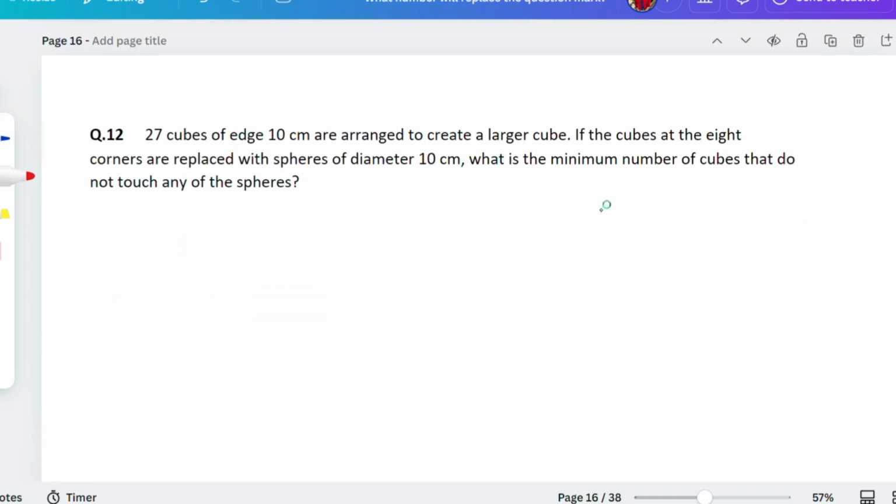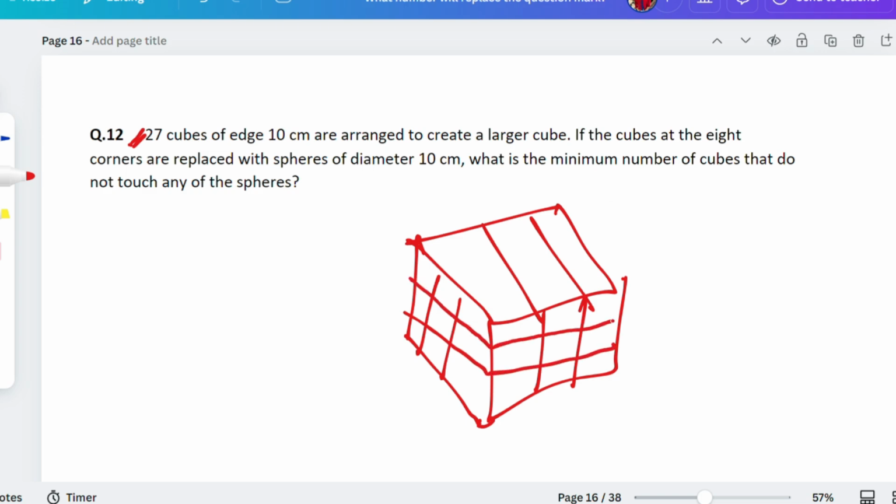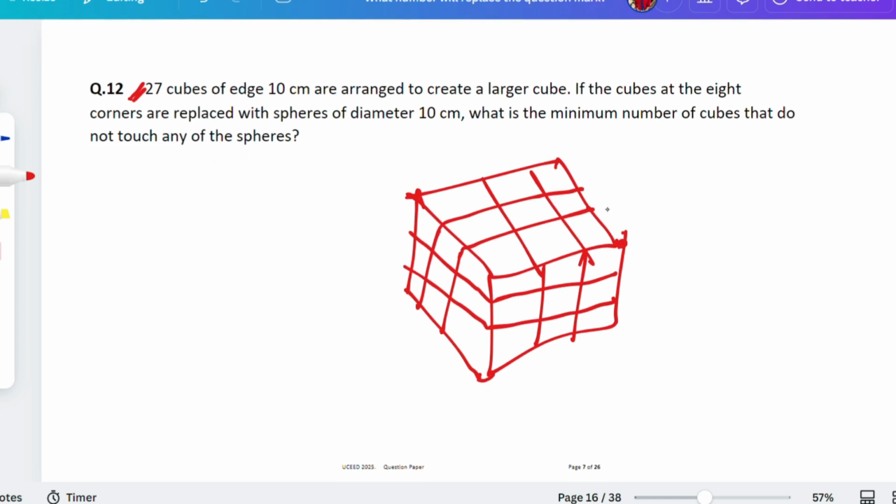So in this one, guys, question number 12: 27 cubes of edges 10 centimeters, which doesn't even matter, are arranged to create a large cube. Of course, that's easy, no? 27 cubes means they're asking about the cube of side 10. That means it will be 3 into 3 into 3, like this one. It would be like this, this, this, and this, this, and this. You get it? I'm not making it properly, but it would be a little proper.